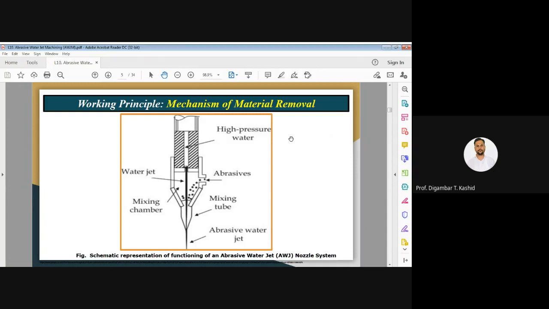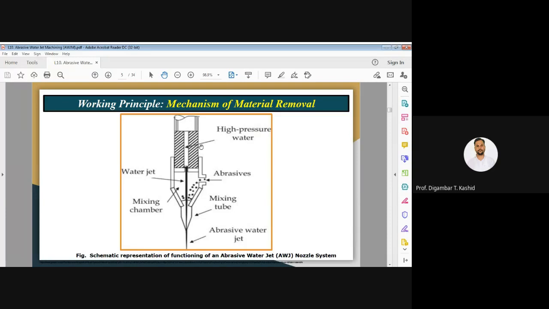We can also call it abrasive water jet cutting. Now you can see here, this is the schematic diagram I have shown in this slide. This is the schematic diagram of the abrasive water jet cutting system. You can see there is a high pressure water tube.